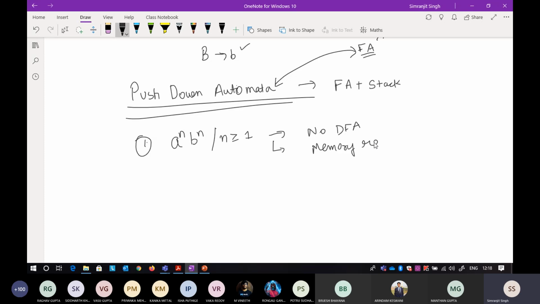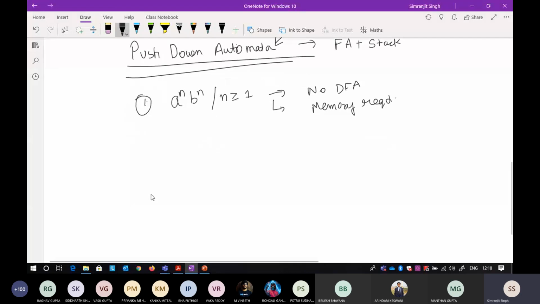Now in this context, when we are building a pushdown automata, the memory element is already present here. Before diving into the question, just understand how this particular question works. The input alphabet here is a and b, because this is given in such a way that you can understand that there are two inputs, a and b, and the number of a's should be equal to the number of b's, but in a particular order, that a should be followed by b. After b, a cannot come. That has to be followed.